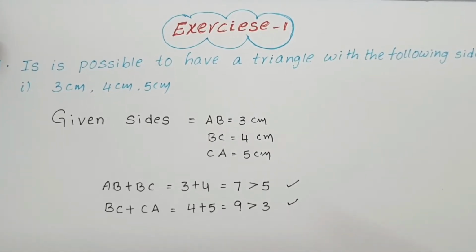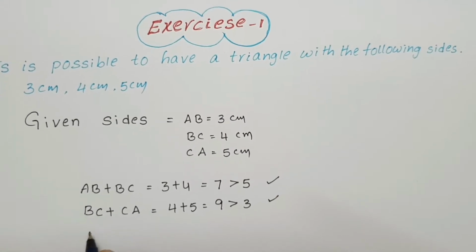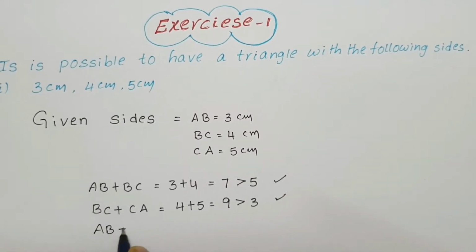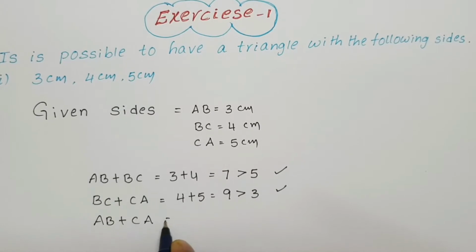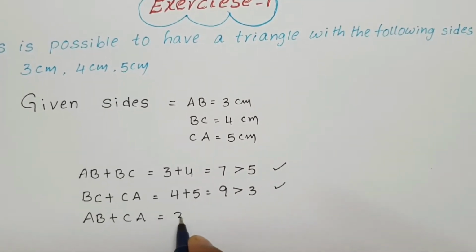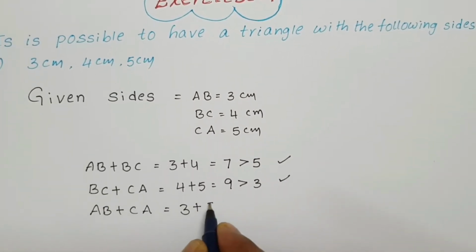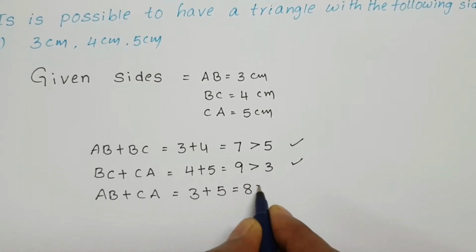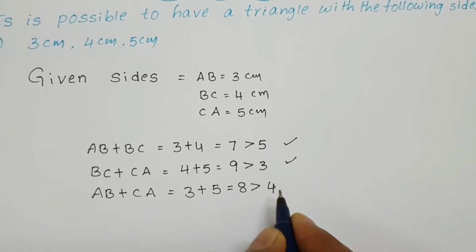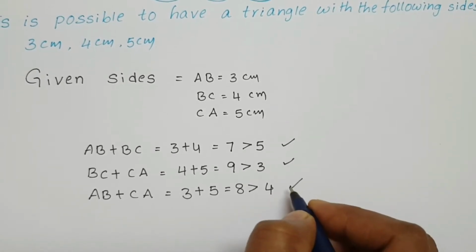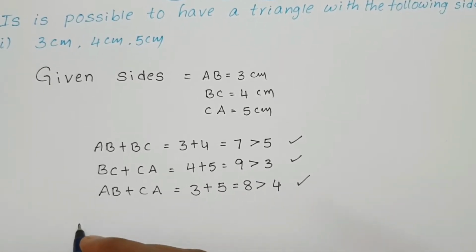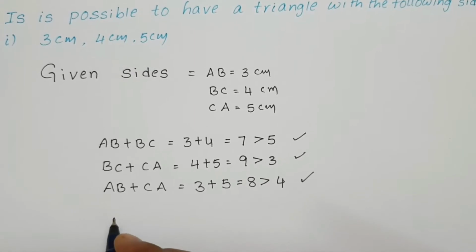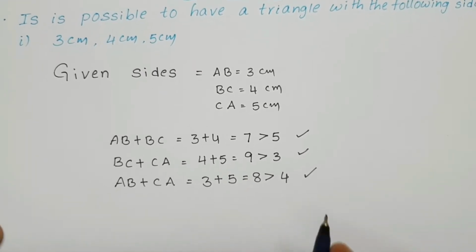Next, third one, AB plus CA equal to 3 plus 5, 8. 8 is greater than 4. This is also satisfied. Means the sum of the lengths of two sides is greater than the third side.